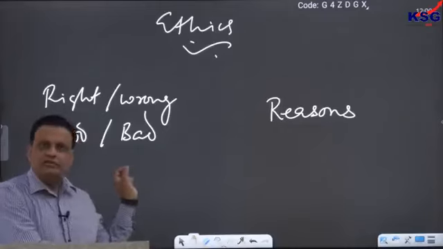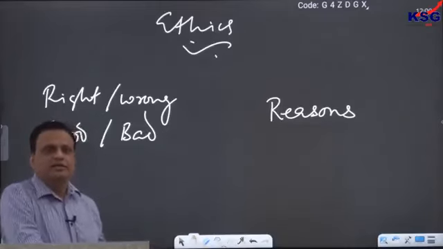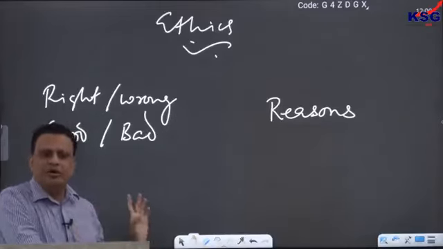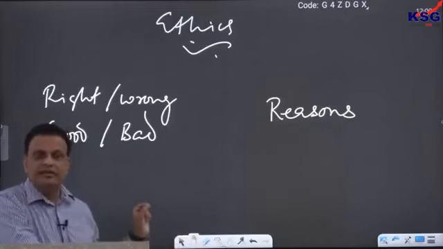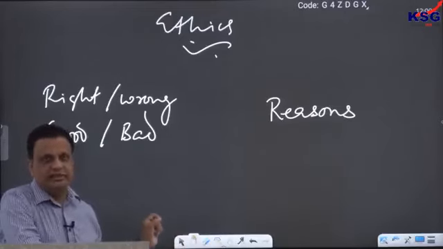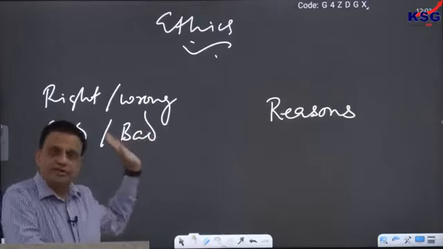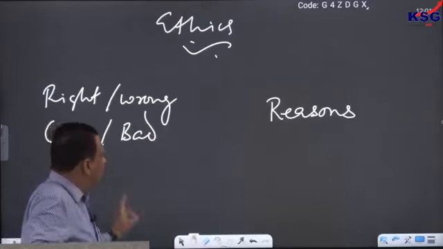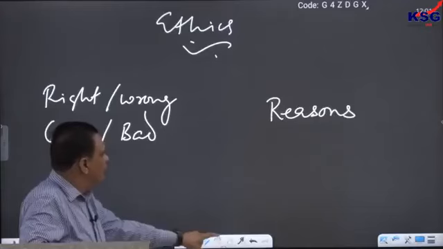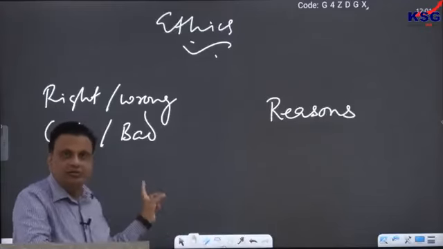So that is the first important thing, that this is how we can have a very simple, common day-to-day language, non-technical definition of ethics. This definition, as you can see, has two important parts. The first part is that ethics is our understanding of right and wrong and good and bad.